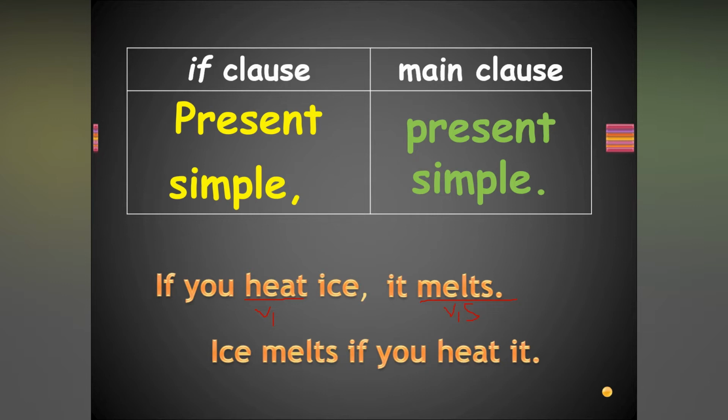Water, ice. Ice is singular, so ice melts. Singular subject, no? Melts is a verb in the simple present tense. Heat is also a verb in the simple present tense. Both are in the simple present tense. That condition is called the zero conditional. Now we'll see the examples.